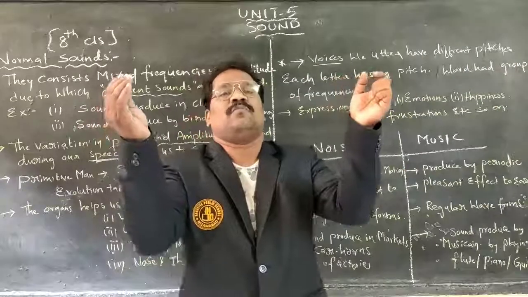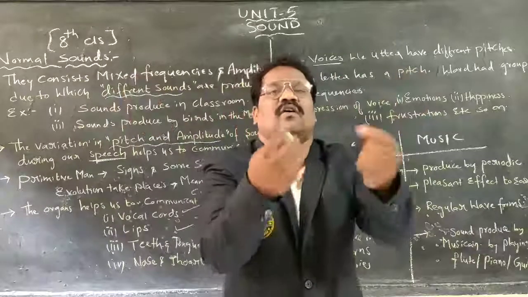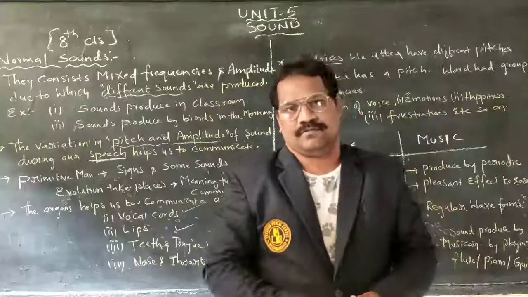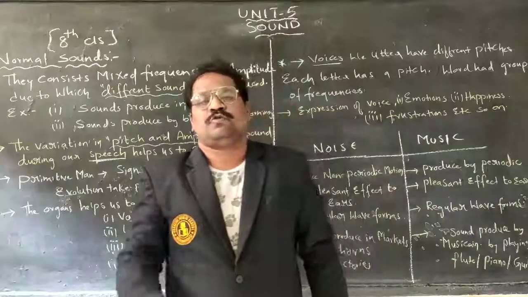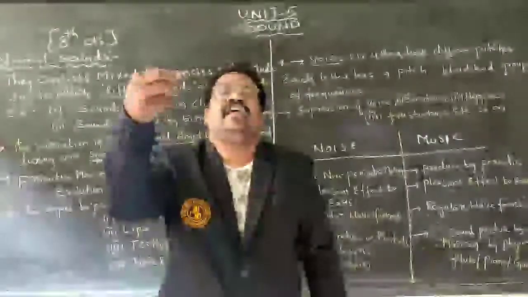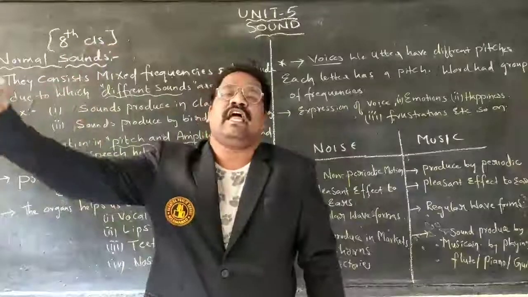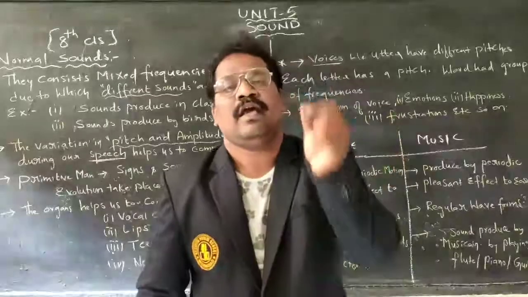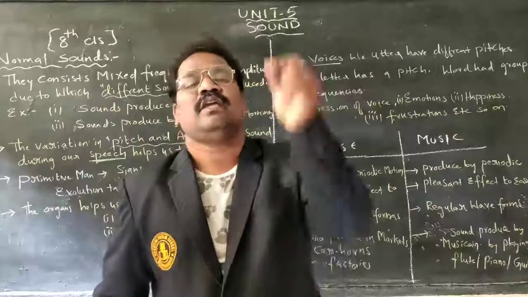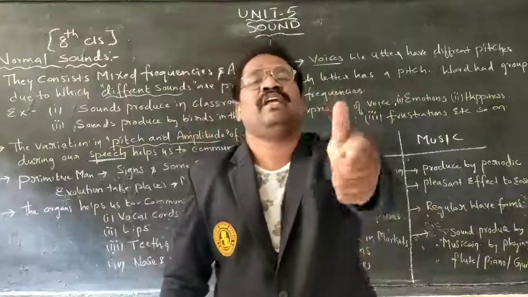A group of alphabets together is called nothing but what? A word. In the same way, to produce a word, to speak a word, a lot of variation in frequency and amplitude takes place. Why? Each and every alphabet has its own frequency and its own amplitude to be pronounced.